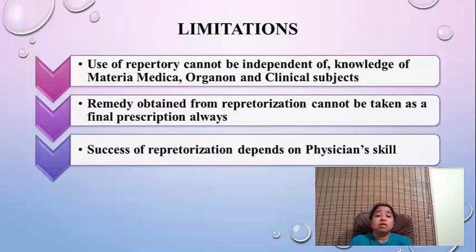If the rubric selected by the physician is not proper, then the whole case can be an utter failure. So it purely depends on the physician's skill. You have to really be very accurate in selecting the rubric, exact rubric, arriving at PQRS, observation. Everything is important to select the rubric. Otherwise, the case can be an utter failure.